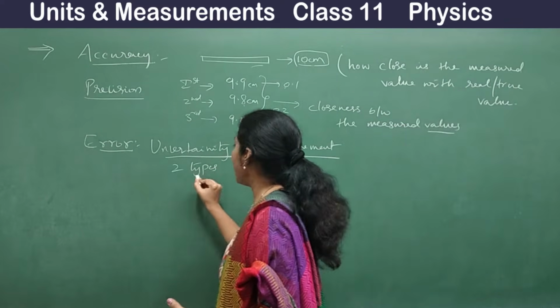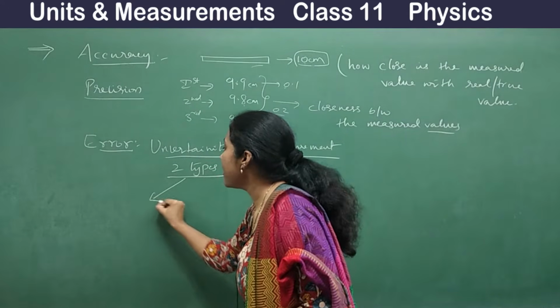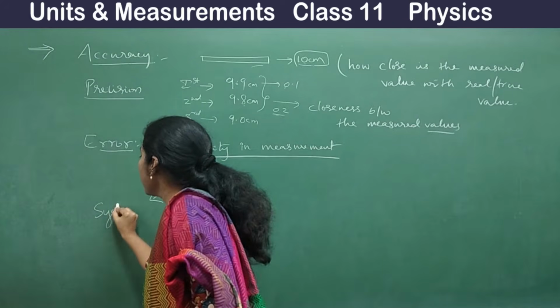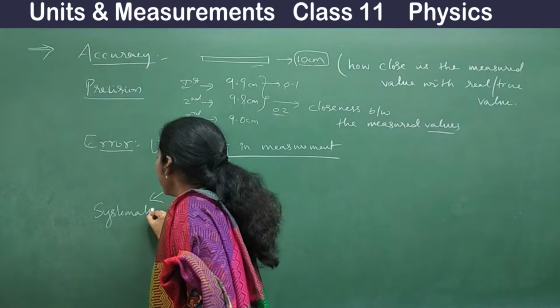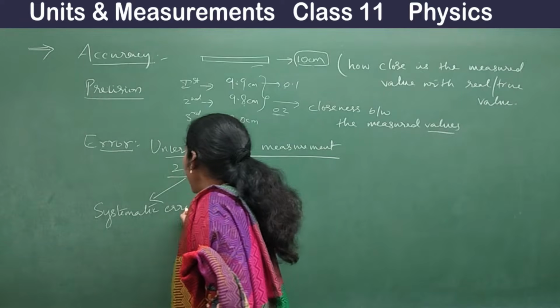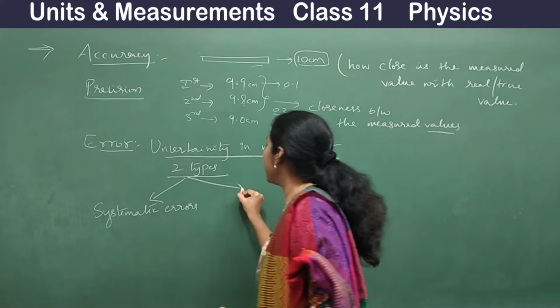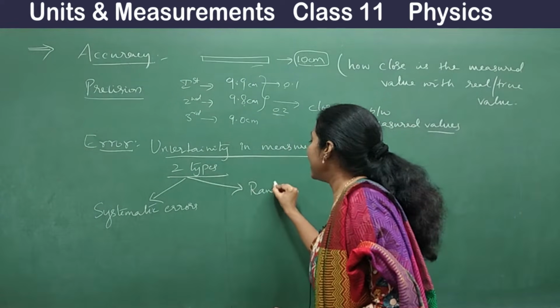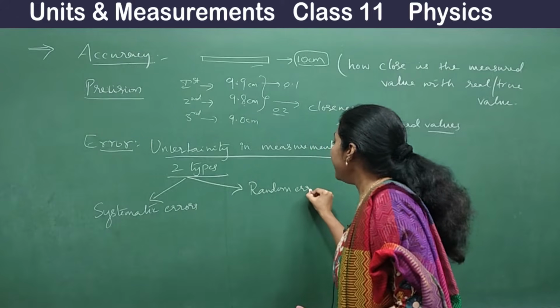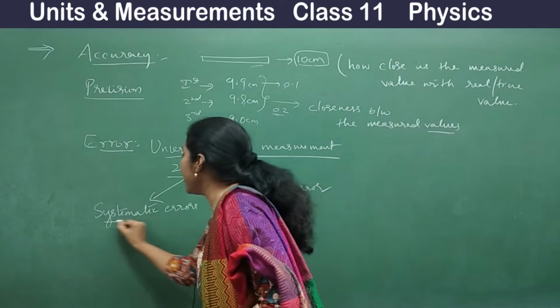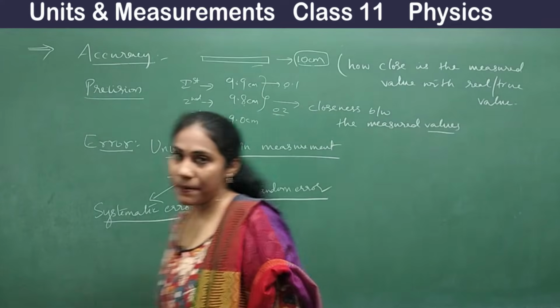Errors can be classified into 2 types. One is systematic errors, and the other type is random errors.